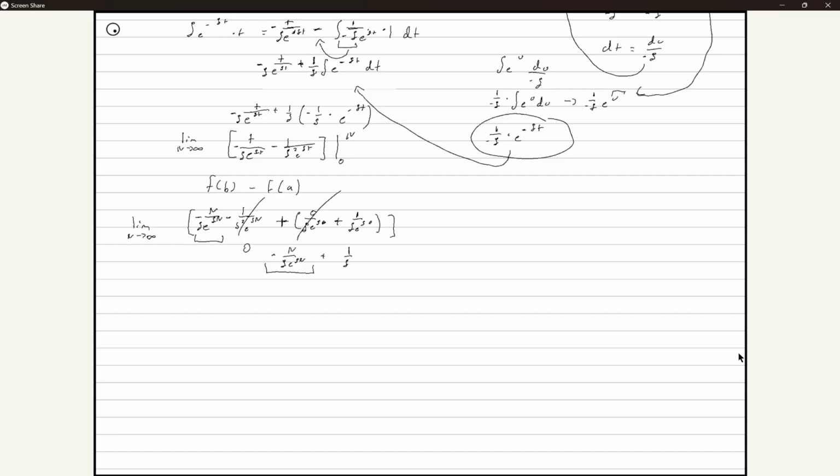I think this becomes n factorial over s to the n plus 1. In this case, if n is equal to 1, this would become 1 over s to the 1 plus 1. This equals 1 over s.